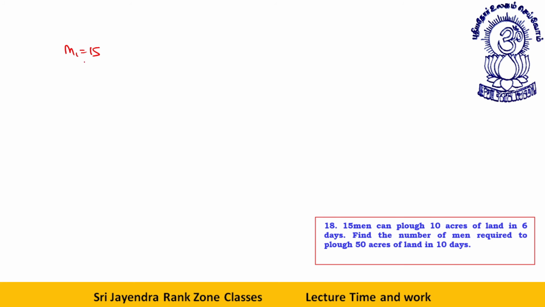15 men can plow 10 acres of land. This is the unit of land. Okay, this is the unit of work. So this will be like this: M1 D1 H1 by W1, M2 D2 H2 by W2. W1 will be 10 acres of land in 6 days. Find out the number of men required, M2 is equal to X, for 50 acres of land in 10 days.